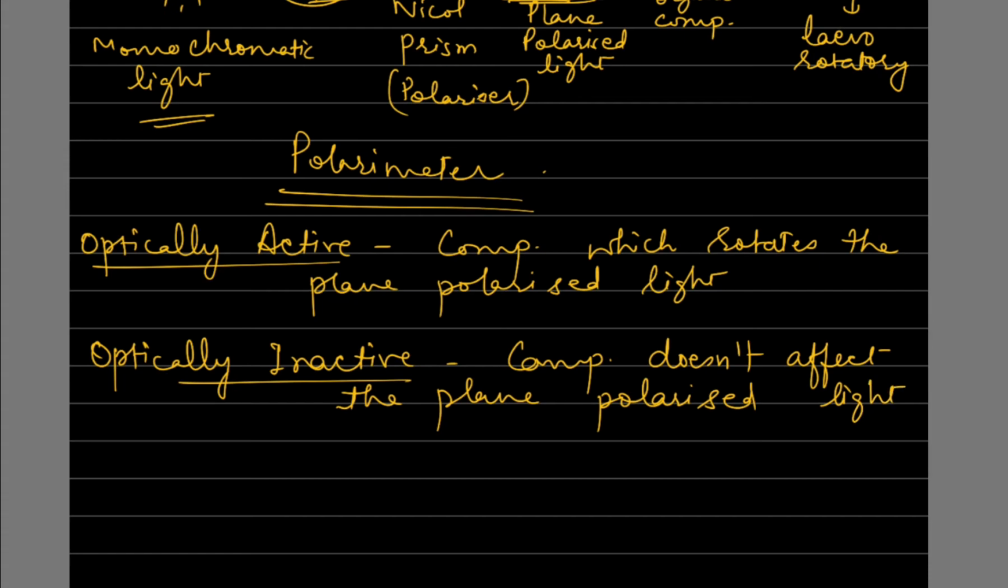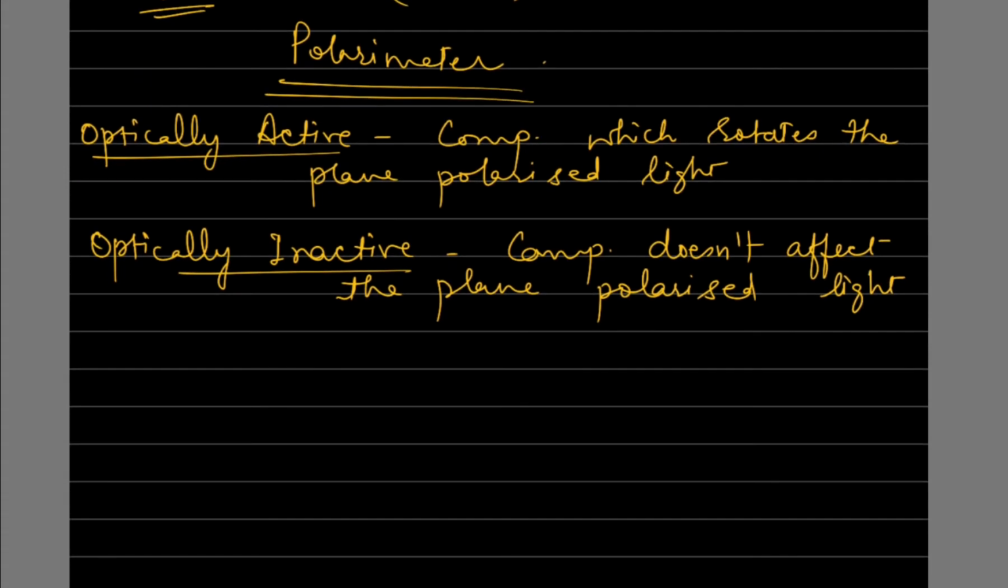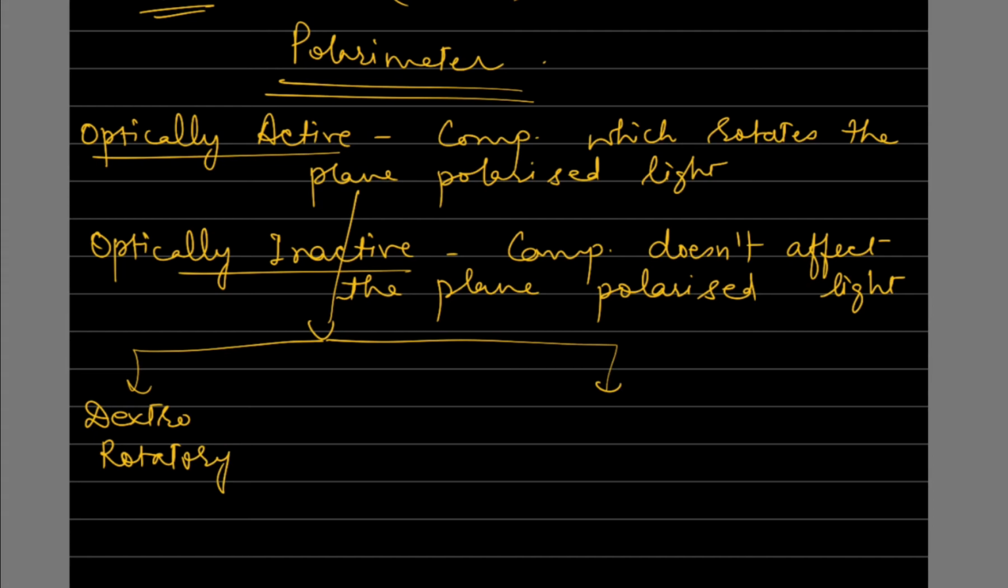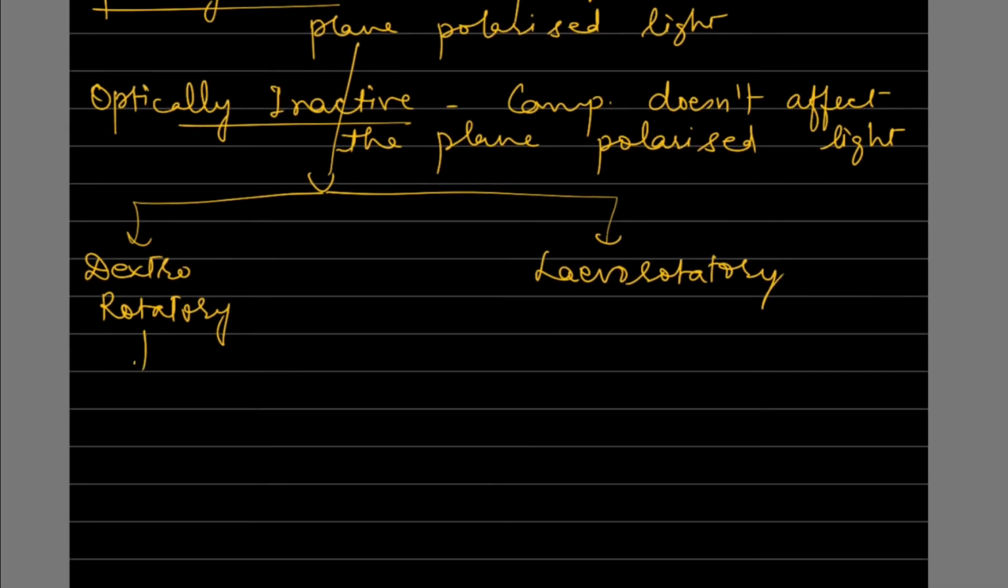Is optically inactive. Now if we talk about the optically active compound which rotates the plane polarized light, it may be of two types depending upon the direction of rotation. Optically active compound may be dextrorotatory or it may be levorotatory. Now what is a dextrorotatory compound? It rotates the plane polarized light towards right.